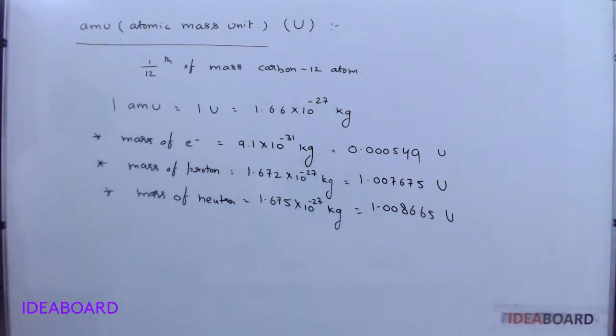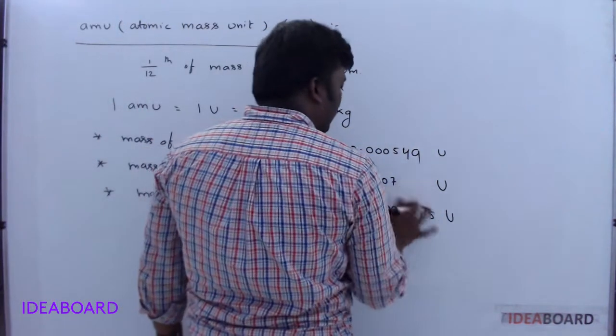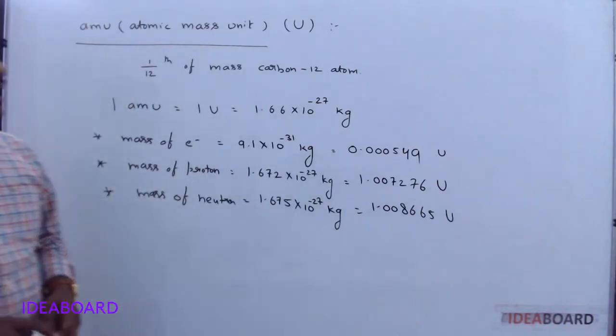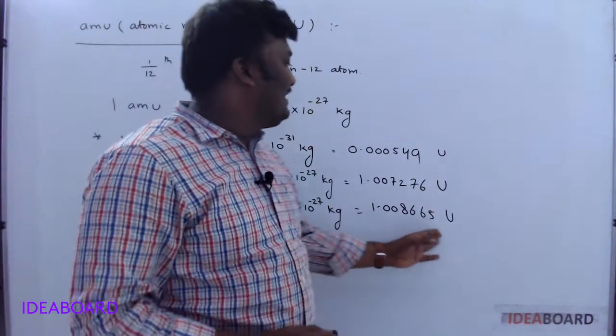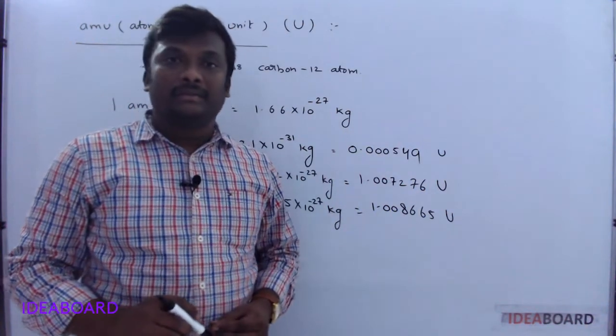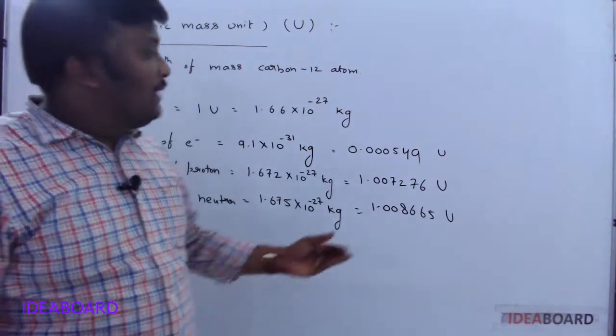So the mass of the electron is 0.000549, the mass of the proton is 1.007276, and the mass of the neutron is 1.008665 U. You must remember these values. Like you know these values in kg, similarly you must remember them in terms of U also.